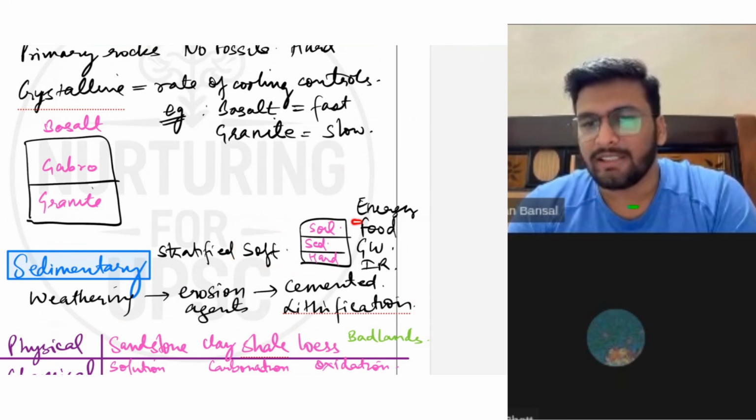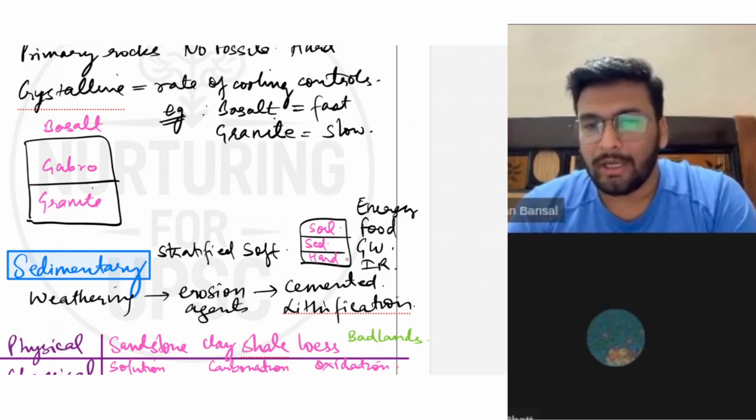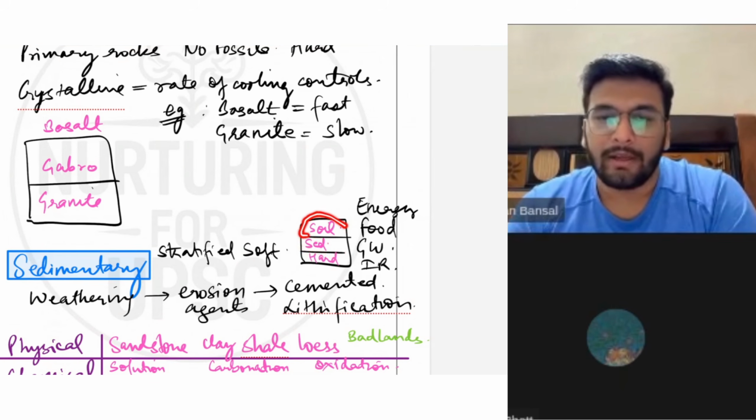It provides us energy resources, food resources, groundwater recharge, and minerals and resources for the industrial revolution. So at the base will be the hard igneous rocks, and when pedogenesis takes place, the breaking down of these hard rocks will take place, then we will have sedimentary rocks, and above this we will have soil, in the form of pedogenesis.